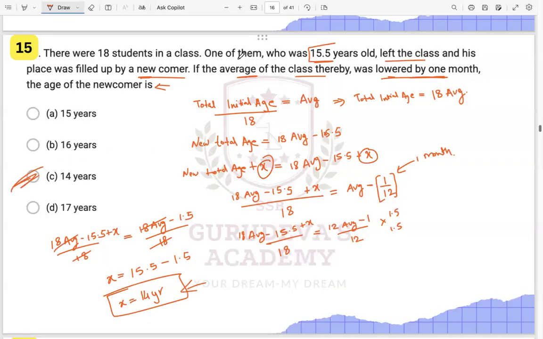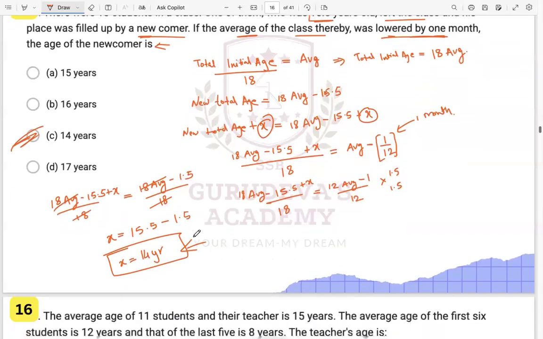So you just have to write down the things which are given to you, and you will arrive at the answer. All right, now let us see the next one.